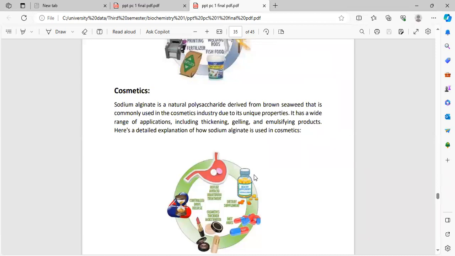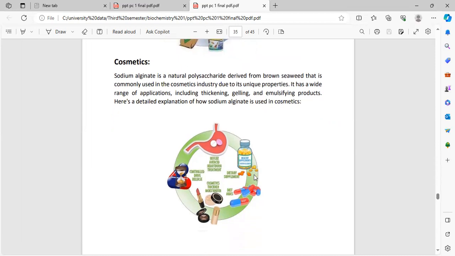Cosmetics. Sodium alginate is a natural polysaccharide derived from brown seaweed, as we know, that is commonly used in the cosmetic industry due to its unique properties. It has a wide range of applications, including thickening, gelling, and moisturizing. Here is a detailed explanation of sodium alginate used in cosmetics.